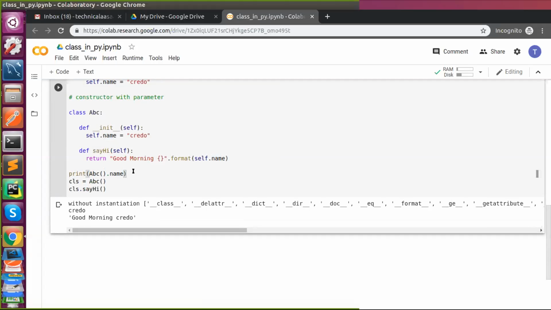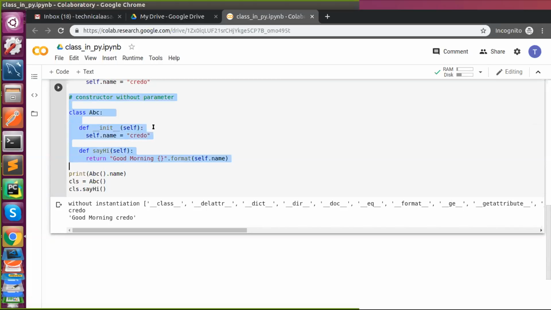So any doubts in this? This is called a constructor without parameter, because apart from self I never used any parameter. It's like a function without parameter. So I have created a constructor without any parameter. Self is a default one. Apart from self I never created anything. That is called constructor without parameter.